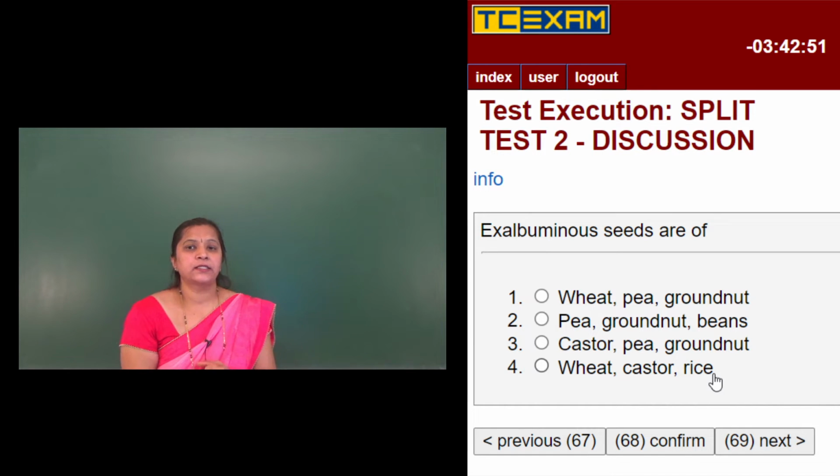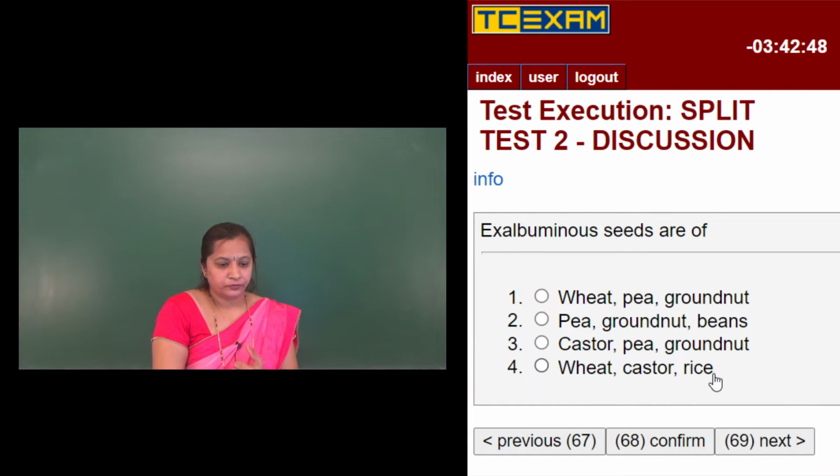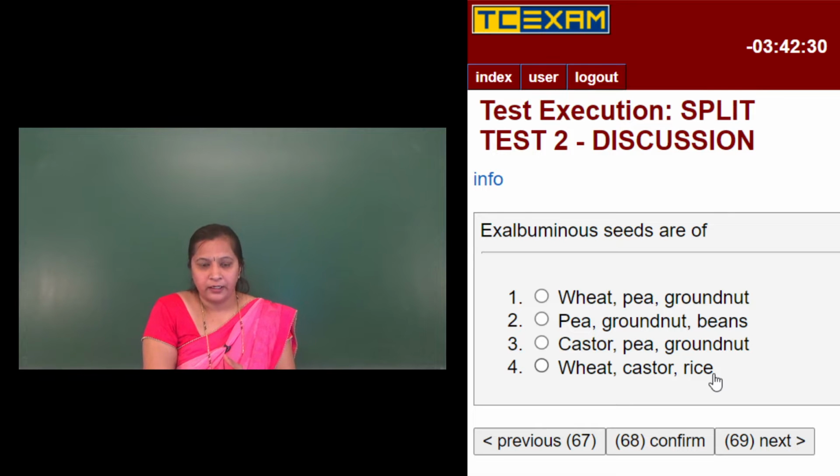Ex-albuminous seeds are of wheat. First option they have given wheat, pea and groundnut. Second option they have given pea, groundnut and beans. Third option they have given castor, pea and groundnut. Fourth option they have given wheat, castor and rice. Okay. So ex-albuminous seed.